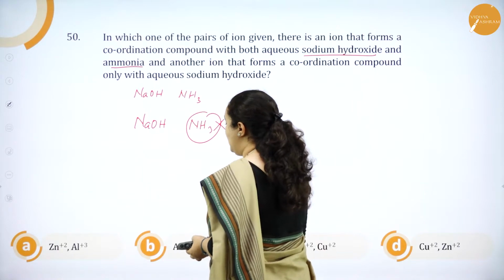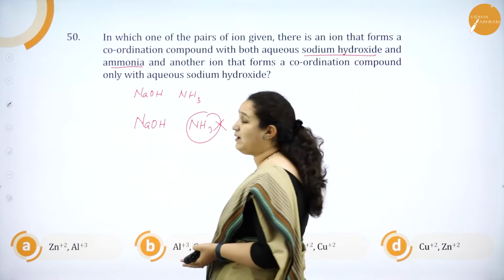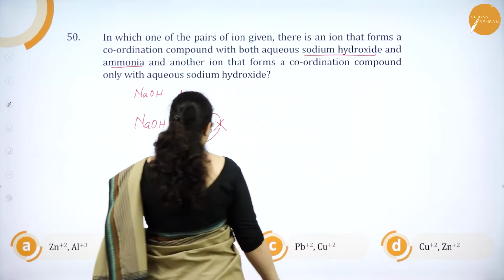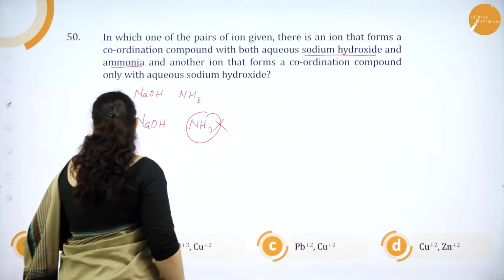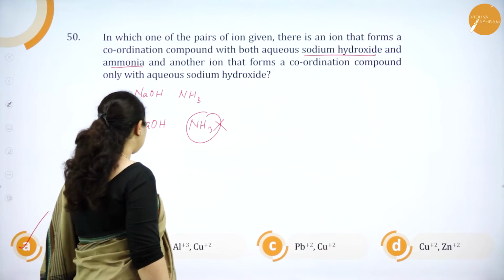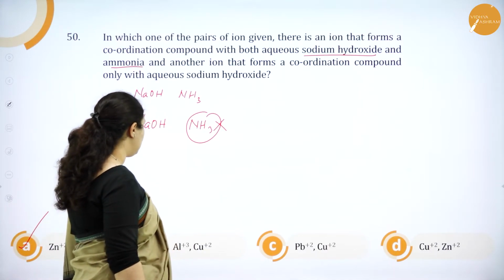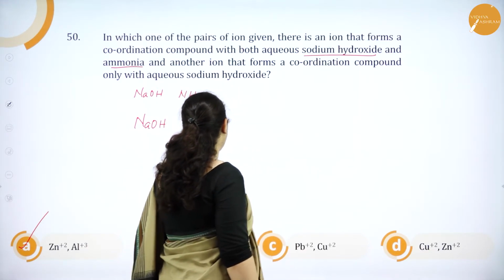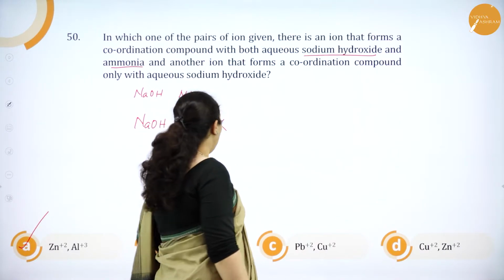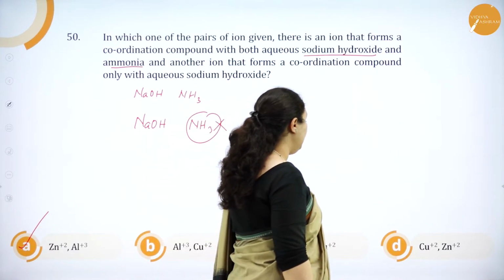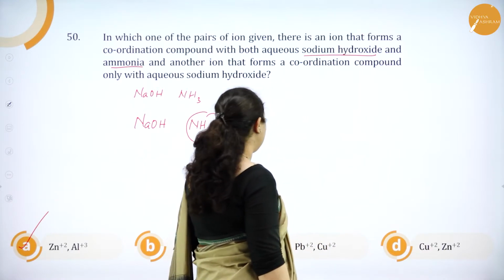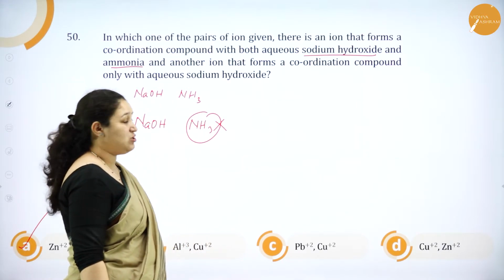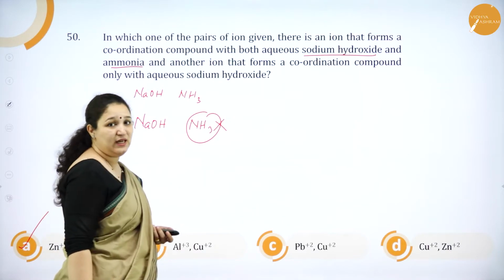So first one is zinc, Zn2+, which will react with both sodium hydroxide and ammonia, as well as aluminium, which will react with sodium hydroxide but it will not react with NH3 to form a complex. So option A is the one which is right. Aluminium will not react with both, so that is ruled out. Again, lead and copper we have taken. Copper will react with ammonia but not sodium hydroxide. Lead, again, reaction with both is not possible. Copper and zinc we have. Zinc reacts with both but copper will not react with both. It will react with ammonia but sodium hydroxide it does not. So it is option A which is the correct answer.